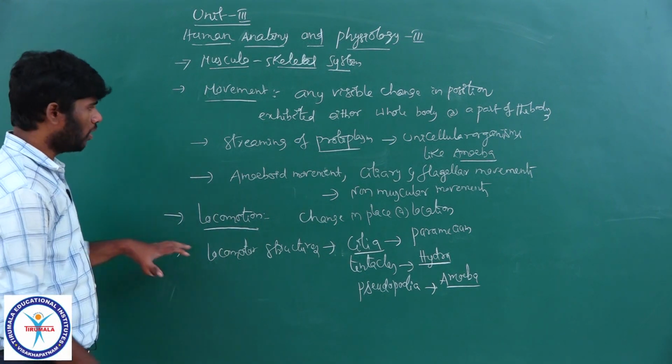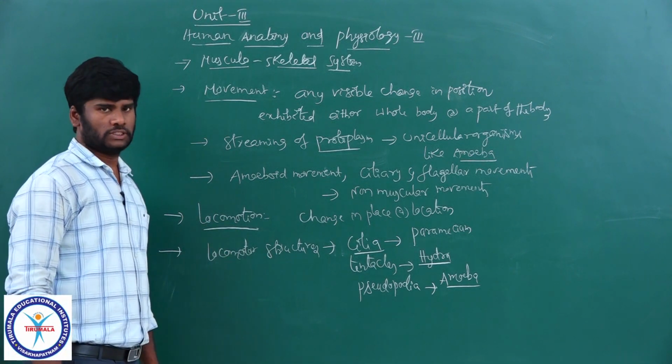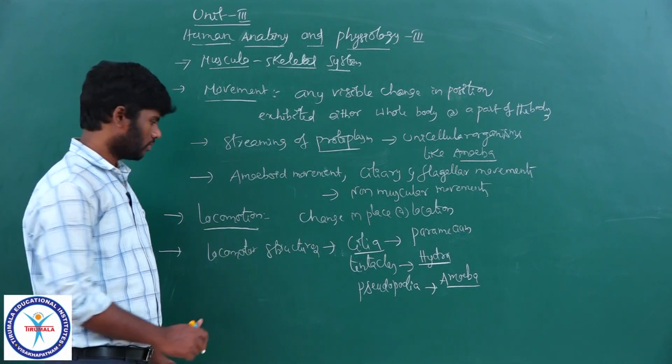Right? Why do living organisms exhibit movements or locomotor movements? What is the reason?